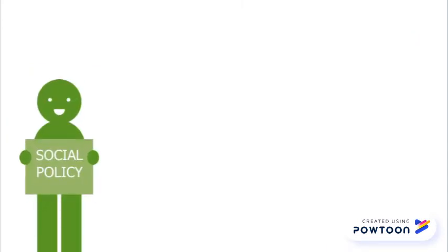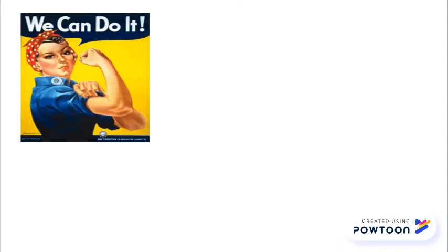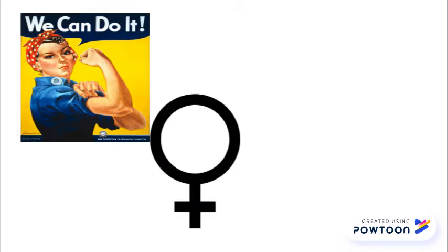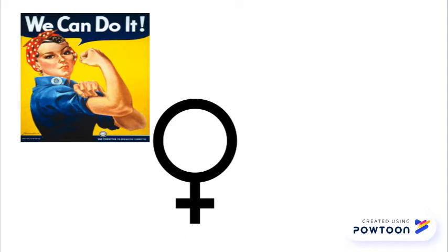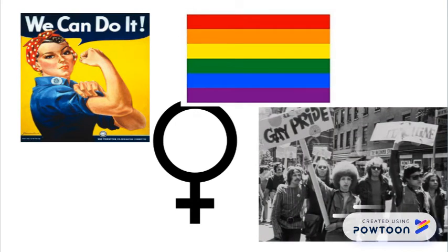While many social policies were being enacted, there were still just as many social inequalities in society at the time. Women who had previously started working during World War II were now being shamed for it. Media stated that working harmed family life and destroyed femininity. Gay men and lesbians fought blatant harassment and discrimination, and they were even subject to arrest by police.